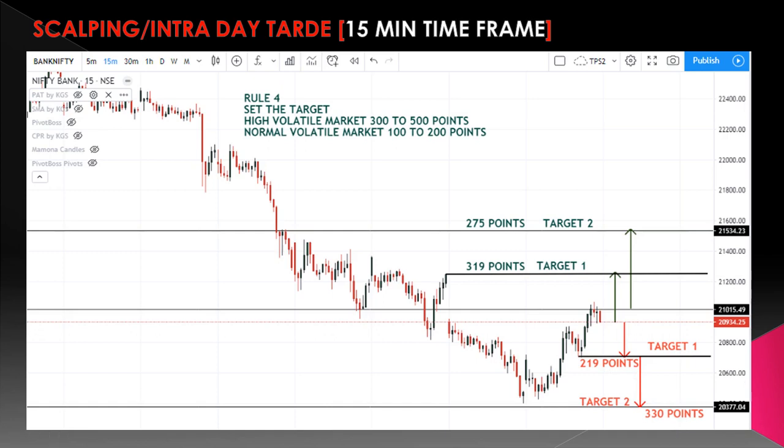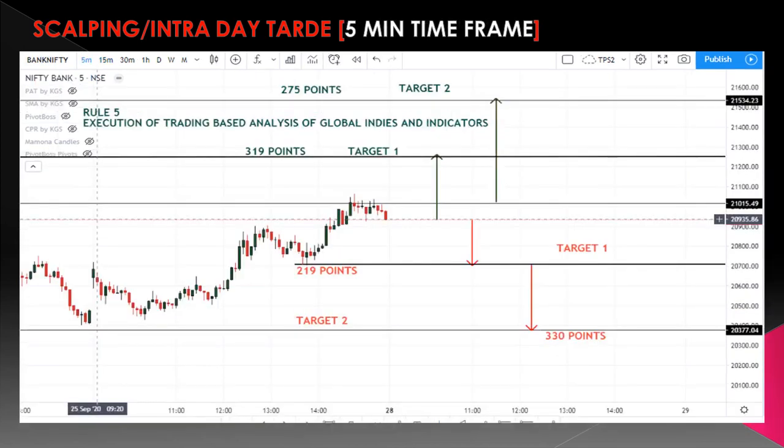Dear traders, this is the way to approach the pre-trend analysis. Okay. After setting the target, finally the execution. For the execution, you have to go to the 5-minute time frame. In the 5-minute time frame, we have already marked where the first target and the second target are, for the bear as well. Now the question is, where should I enter? Where should I fix the stop loss? Where should I fix my target?